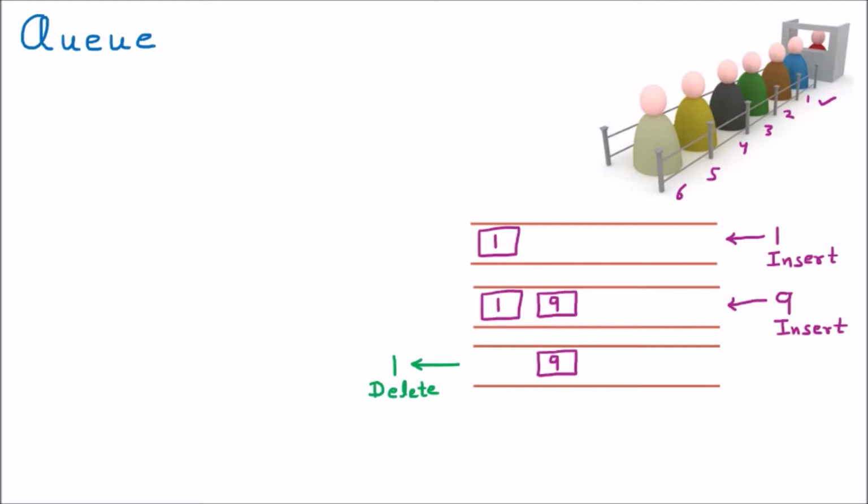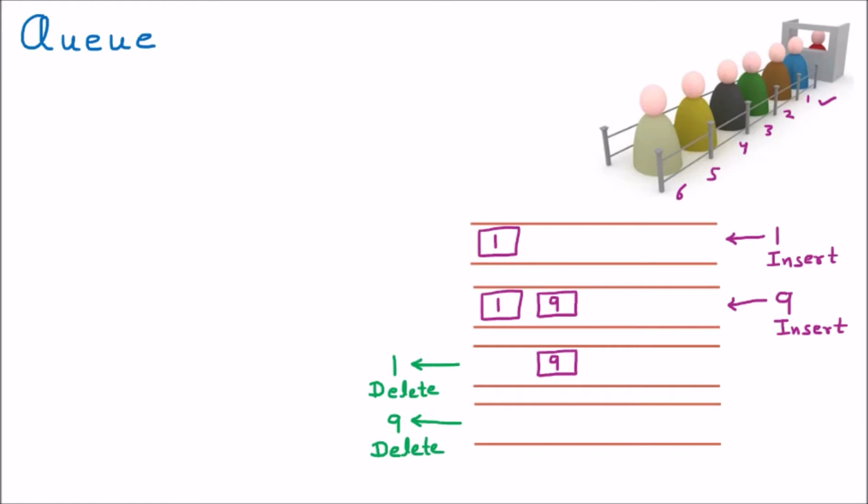Now suppose I want to delete one more element, which is 9, so I am taking one more case. This is another case where I am going to delete one more element from here. Now 9 will be deleted. So here the queue is empty. The important thing to notice is that from one side we are inserting the element and from the other side we are deleting the element. So that is important about the queue.